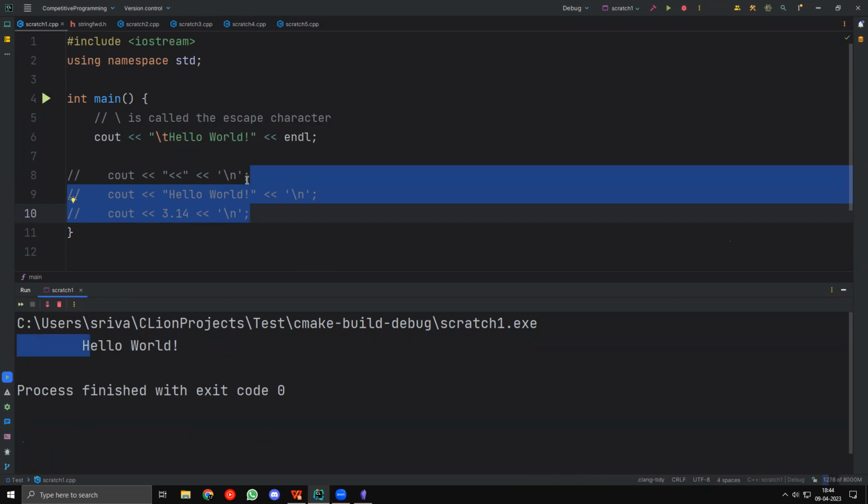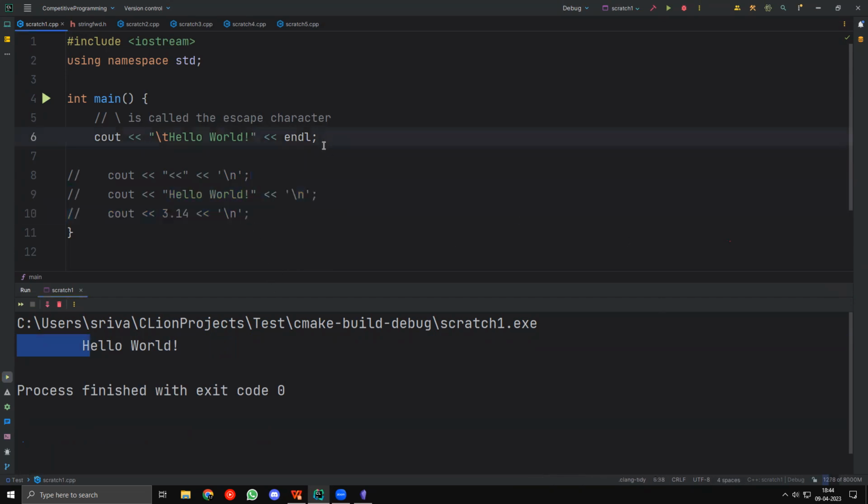Okay. Now, similarly, we also have backslash 0. So backslash 0 and other stuff are not very useful for us. It is used by C++ to do a lot of different things, but we don't exactly use it a lot, so you don't have to worry about a lot of different things.